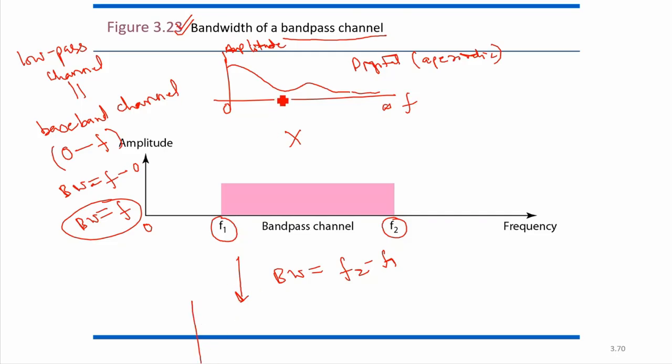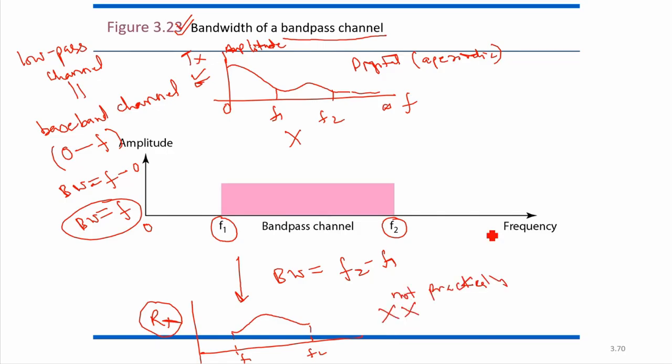Suppose this is F1 and this is F2. After multiplying these two, the output that we will be getting is only in this range, only that part, because this is F1, this is F2. So we have transmitted this signal, but we are receiving this. This was the transmitted and this was the received signal. So this is not the one that we transmitted. There will be some disadvantage, so we will not be using this practically.